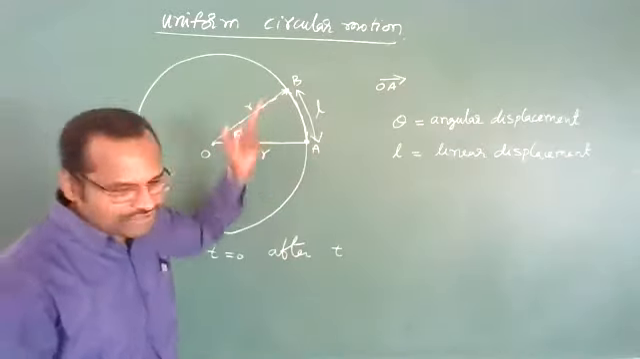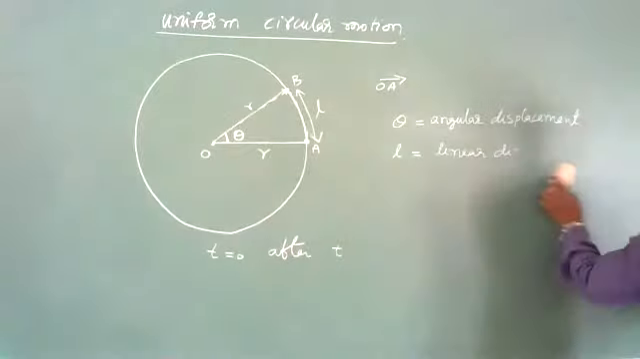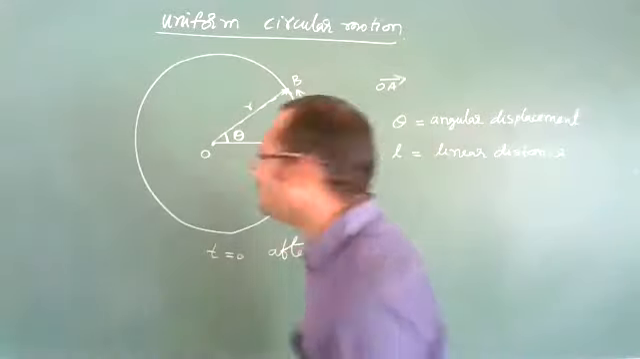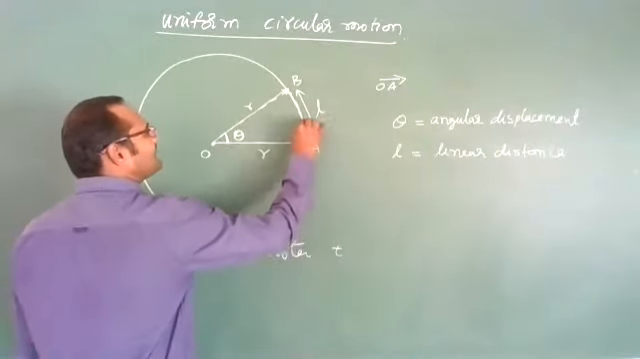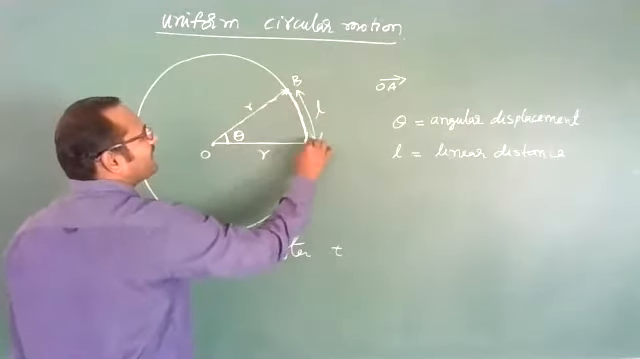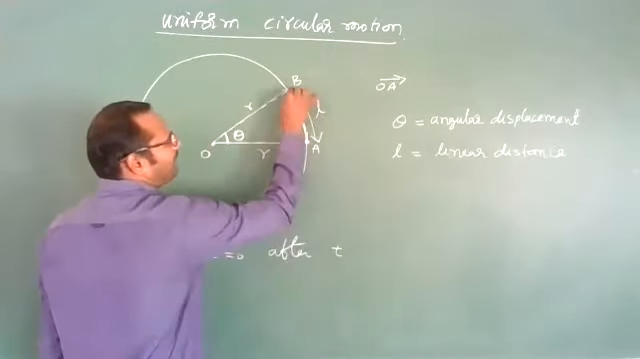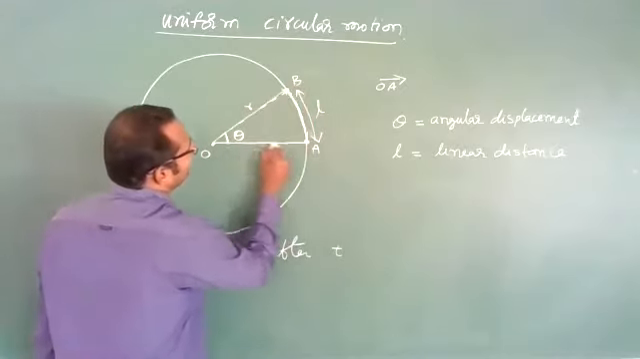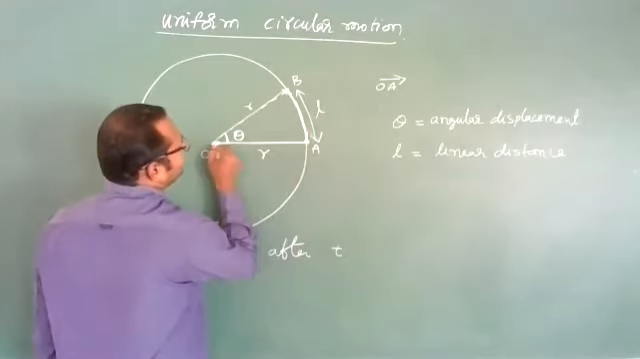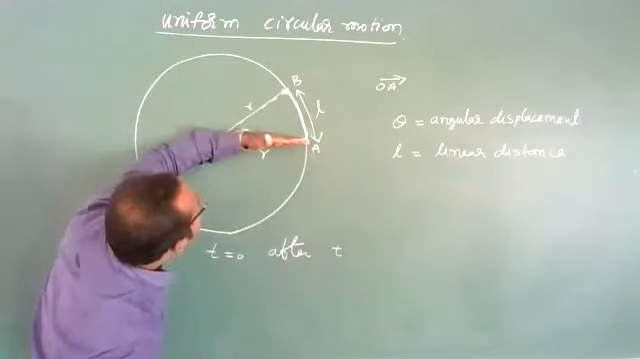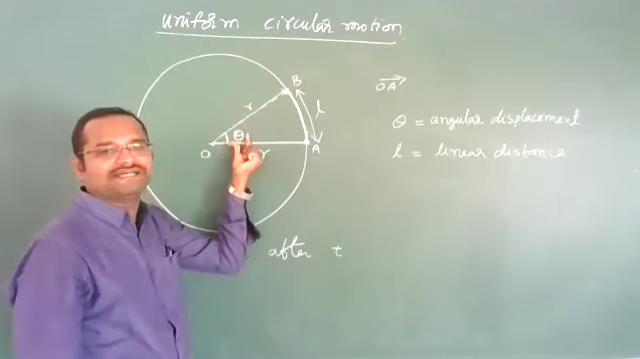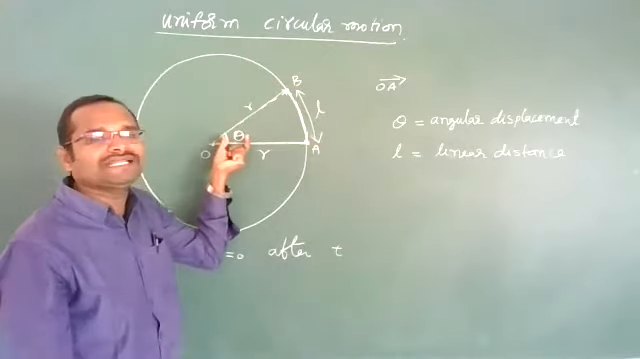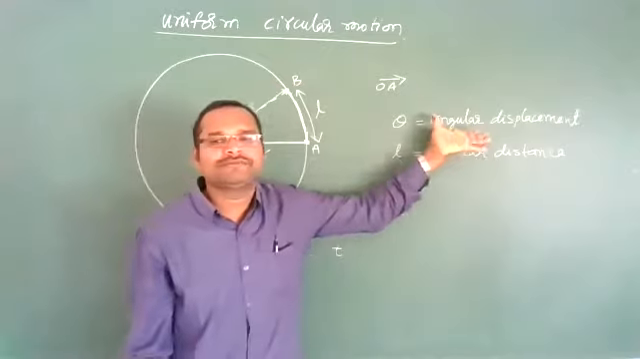Linear distance, or in case of displacement, we can say linear distance. As the particle is moving in this direction, it will go to B by covering some distance L along the circular path. While going like this, this radius vector, which is the position vector, sweeps out some angle at the center. This angle theta is called angular displacement.